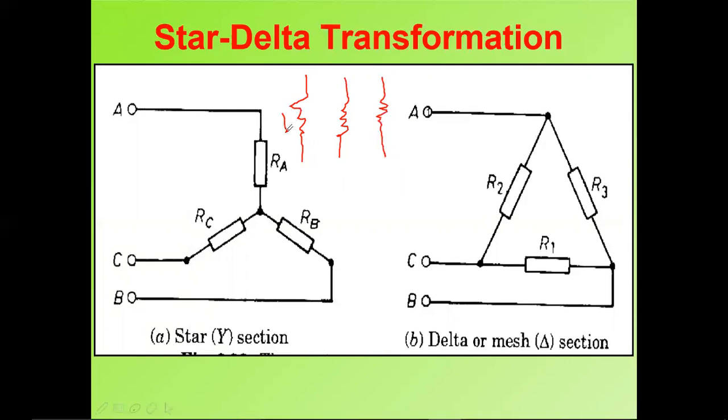The values are RA, RB and RC. Any resistance has two ends, two leads: 1 and 1 dash, 2 and 2 dash, 3 and 3 dash.